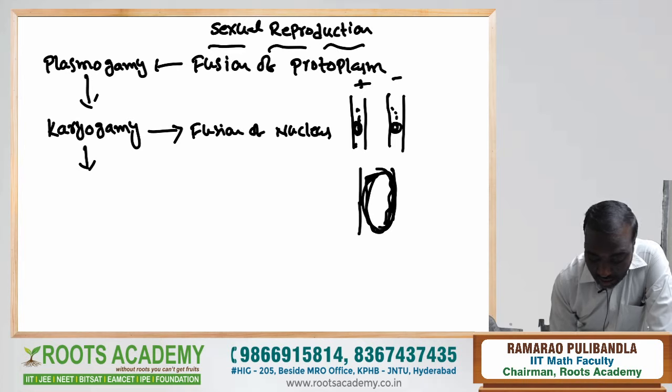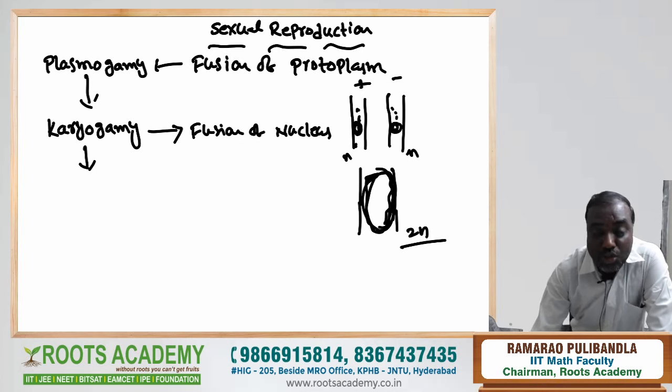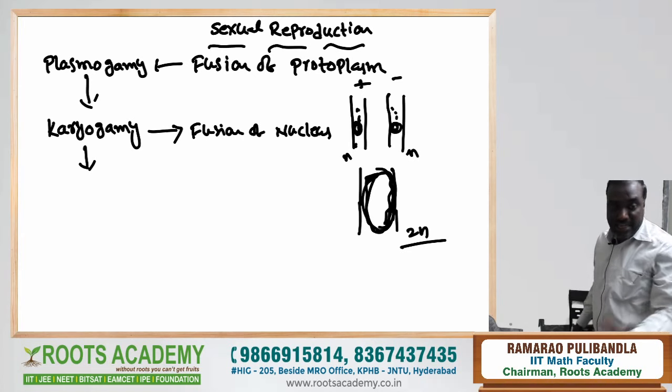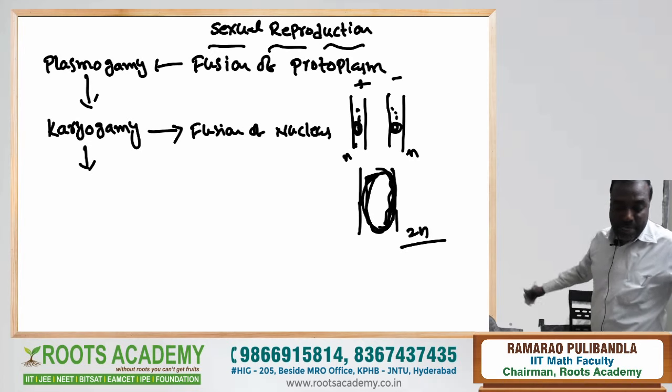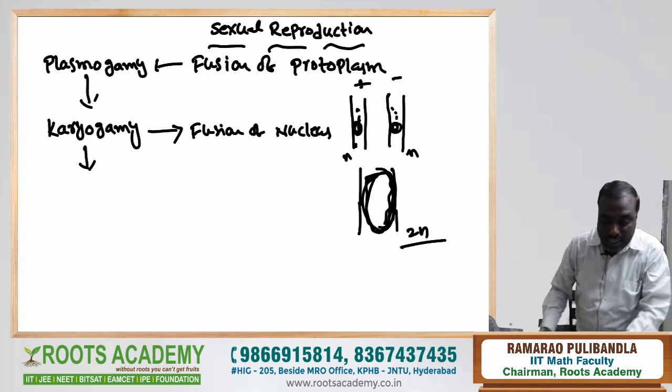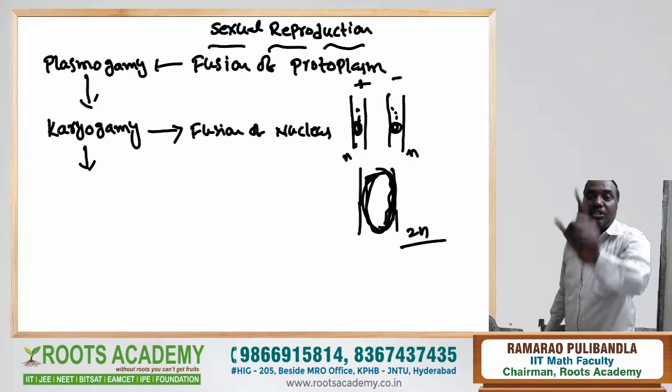After karyogamy, the nucleus becomes 2n. Before, it is haploid; after karyogamy it becomes diploid. The plus strain is haploid, the minus strain is haploid, and after fusion of both nuclei it shows diploid.